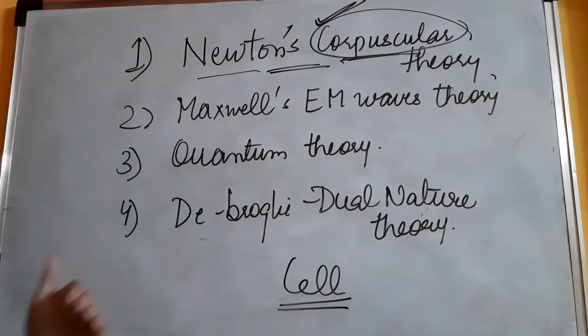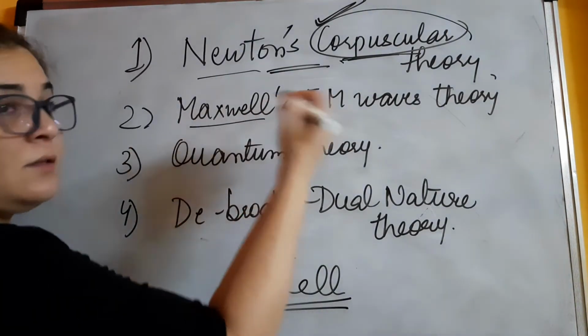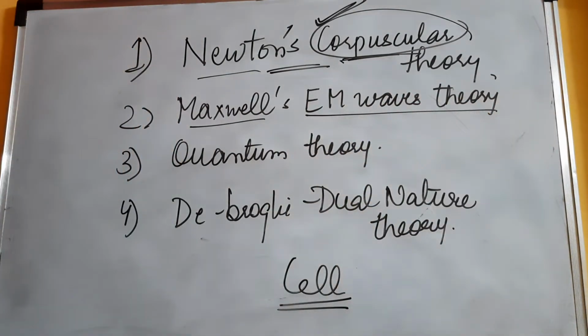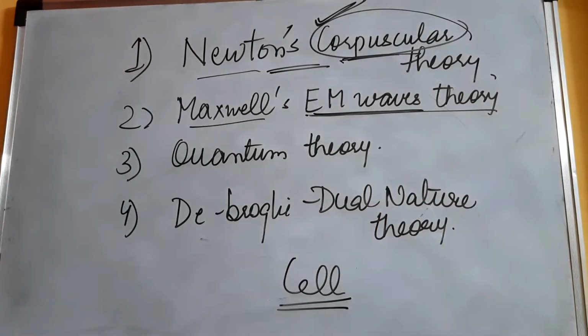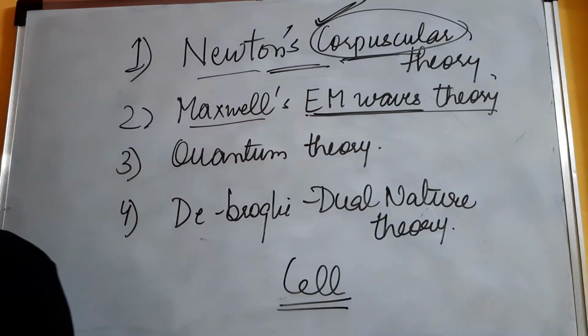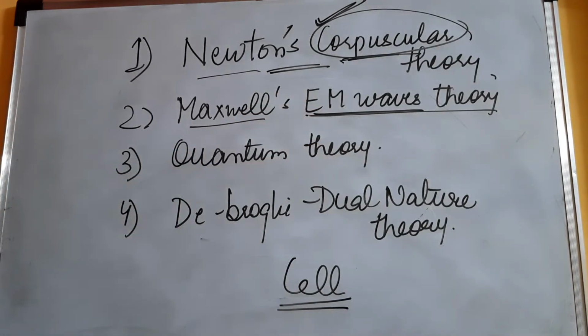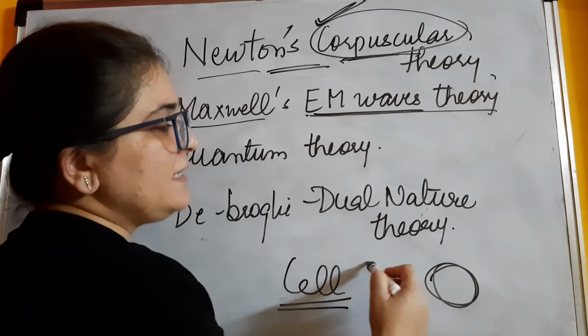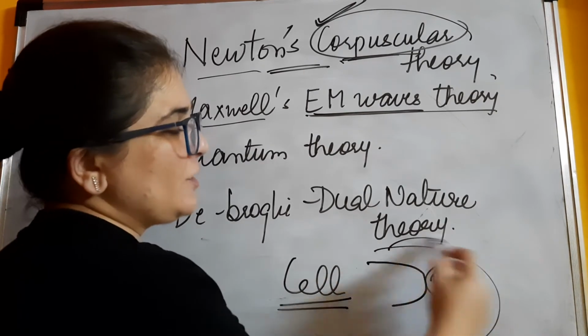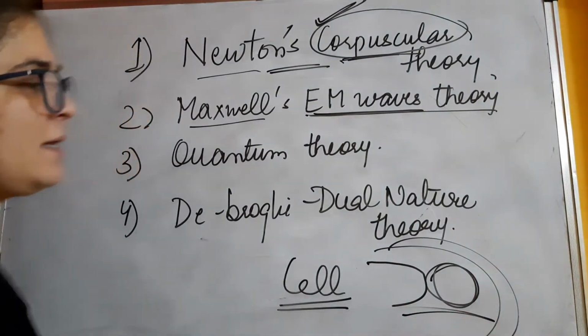Okay, then came Maxwell, and Maxwell gave another theory, electromagnetic wave theory. Now this theory was very important, and what Maxwell said is that light does not require any medium to propagate. Like I said, EM waves are the ones that do not require a medium to travel. So Maxwell also said the same for light, and another thing that he said is light has a tendency to bend around opaque objects. Right? So suppose this is an opaque object, he said that light has a tendency to bend around it or it will spread. This kind of phenomenon is actually known as diffraction.